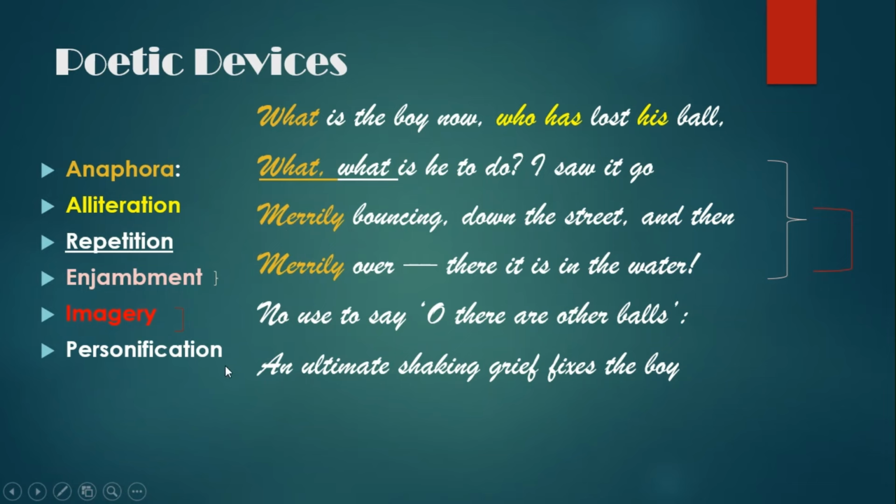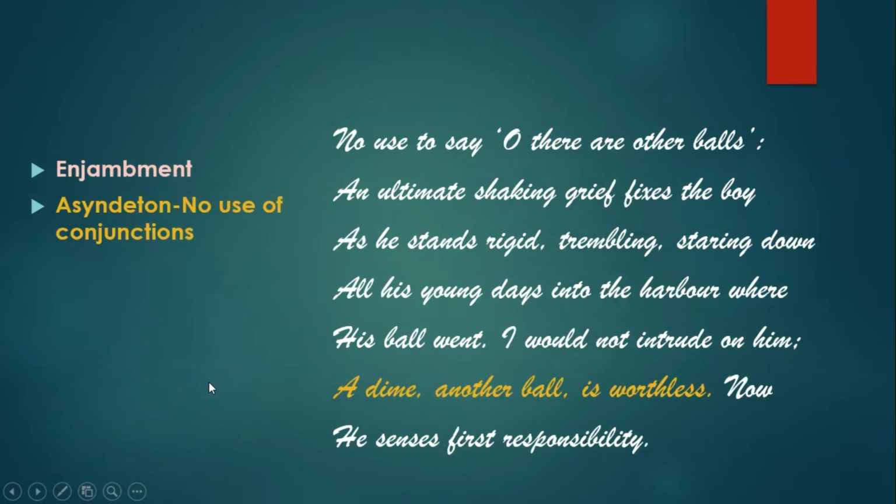Coming to the next part of the poem, the next section. Here we have enjambment in the second, third and fourth lines. "Grief fixes the boy as he stands rigid." So it is continued from the second to the third, then the third to the fourth, "staring down all his young days, and again harbor where his ball went." Also, "in the now he senses his first responsibility." So there's enjambment in all these lines.